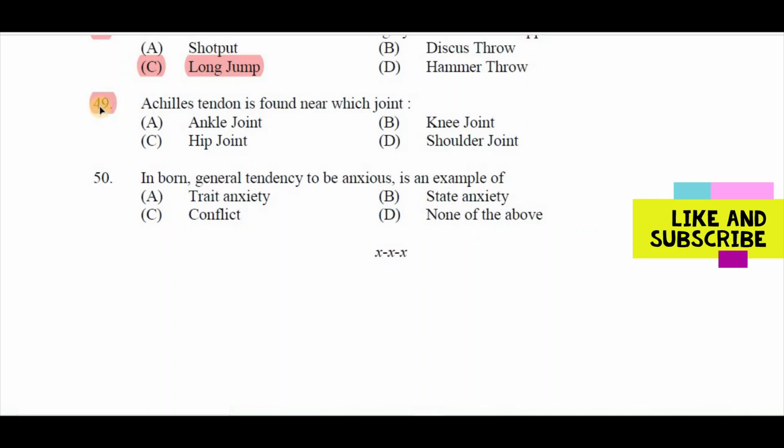Question number 49. Achilles tendon is found near which joint? A. Ankle joint, B. Knee joint, C. Hip joint, D. Shoulder joint. Right answer is A. Ankle joint.